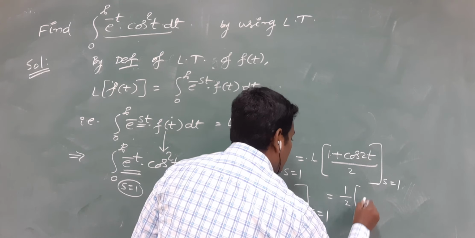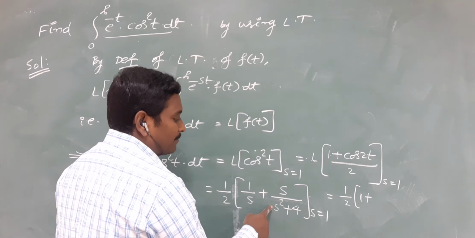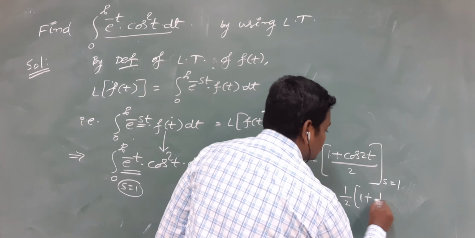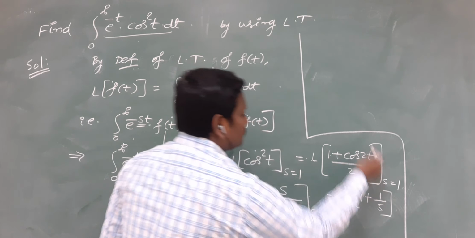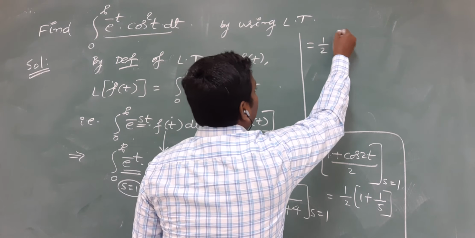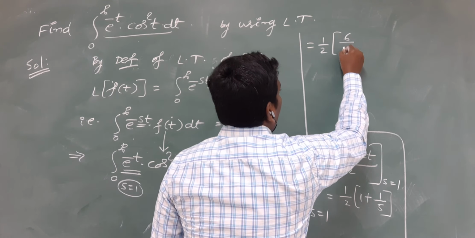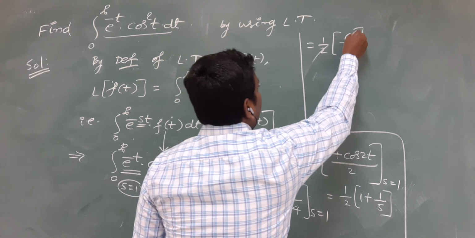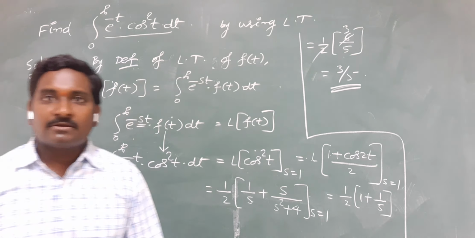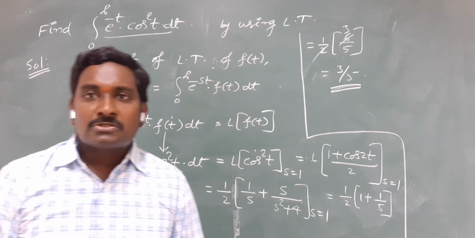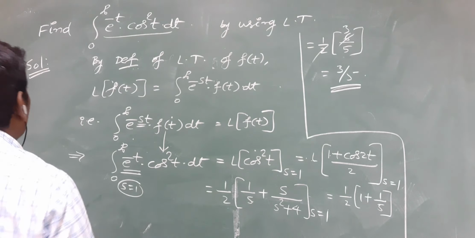Half into 1 by 1 plus 1 by 1 plus 4, that is 1 by 4, and this is nothing but half into 5 plus 1, 6 by 5, by taking the LCM. So 3 by 5. So the result of the given integral is 3 by 5. In this way, we can complete the solution of the given problem. Okay. One more problem.